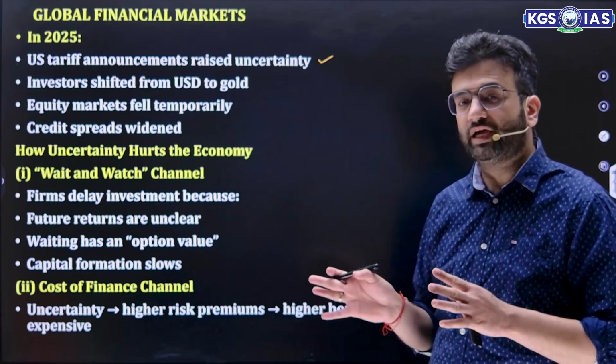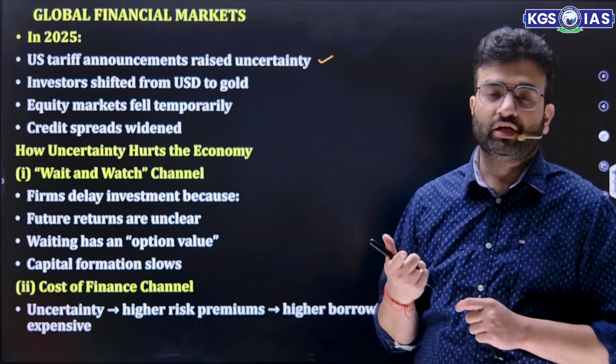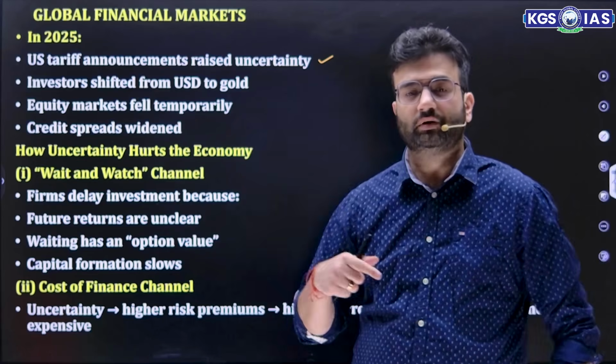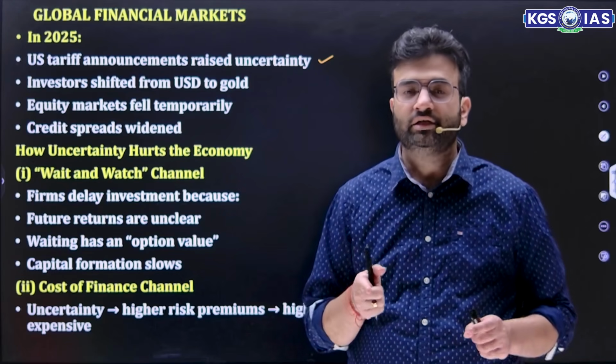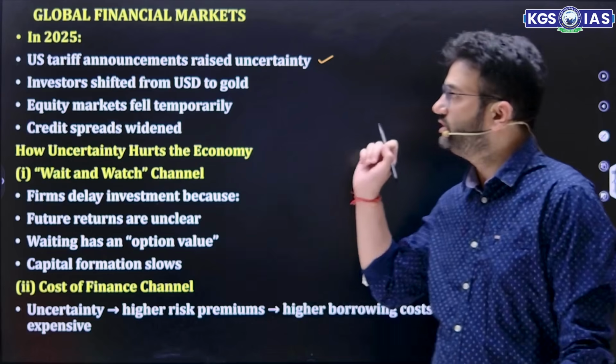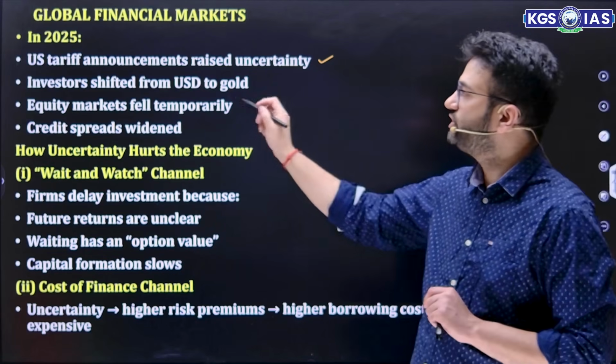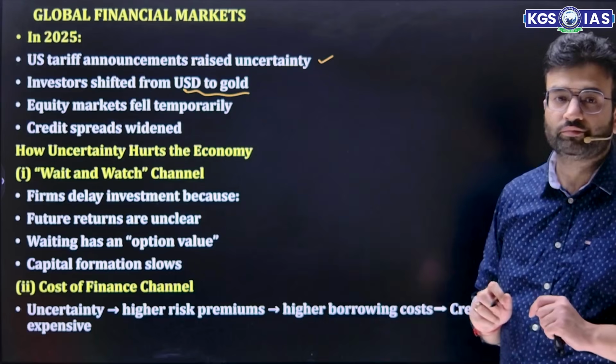Now if the tariffs are enhanced, the prices of exports from all over the world increase. As a result, the prices of the exported products rise, which will give leverage to their domestic companies. Now, as the US tariff announcement raised the uncertainty, investors shifted from the US dollar to gold.